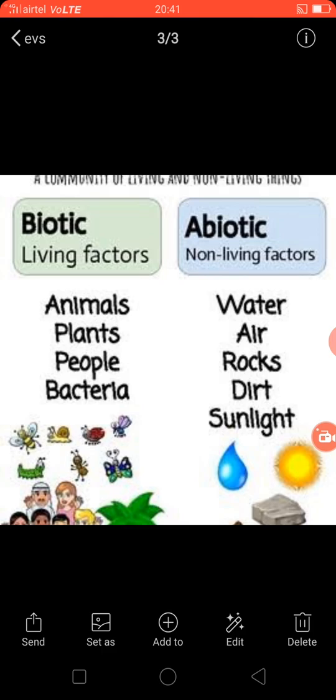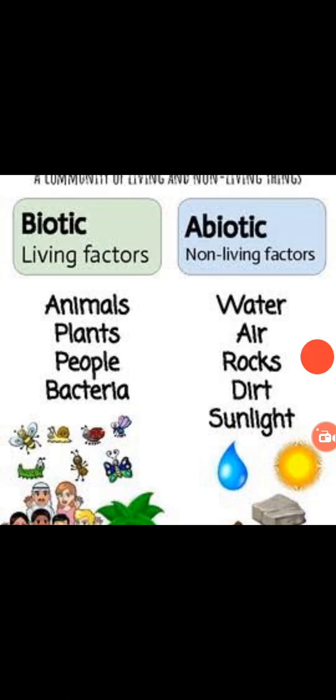So with this, we got to understand about environment. Environment is nothing but what? Surroundings. Surroundings include what? People, animals, plants and non-living things come under environment. In that, we understood biotic as well as abiotic.